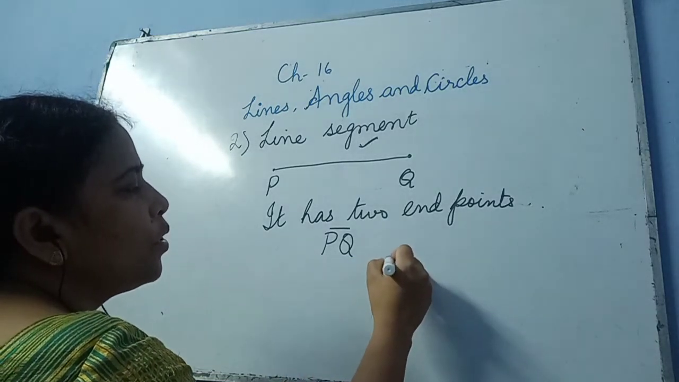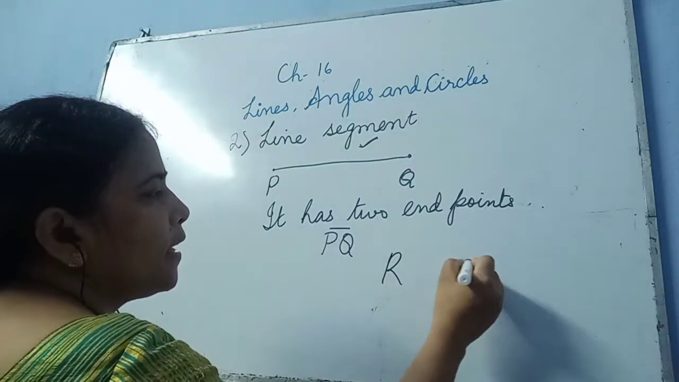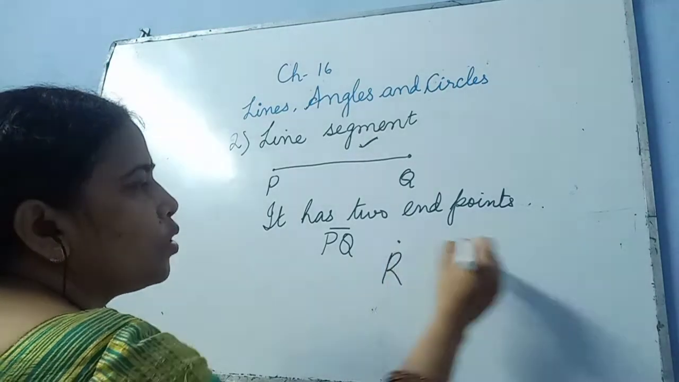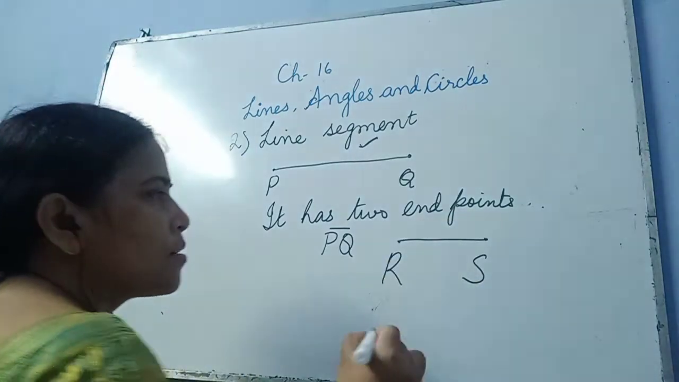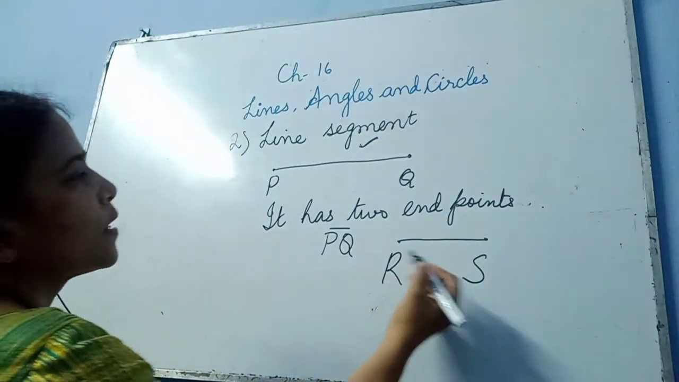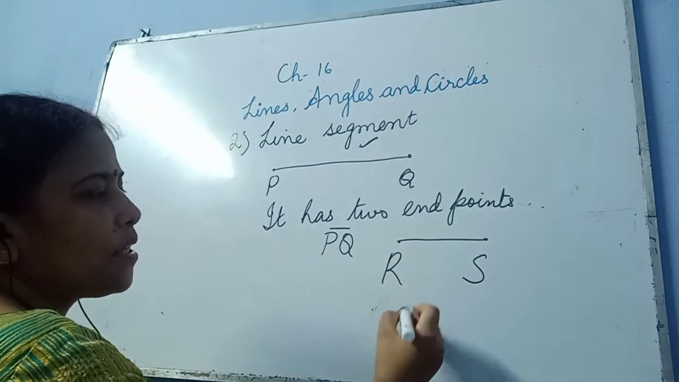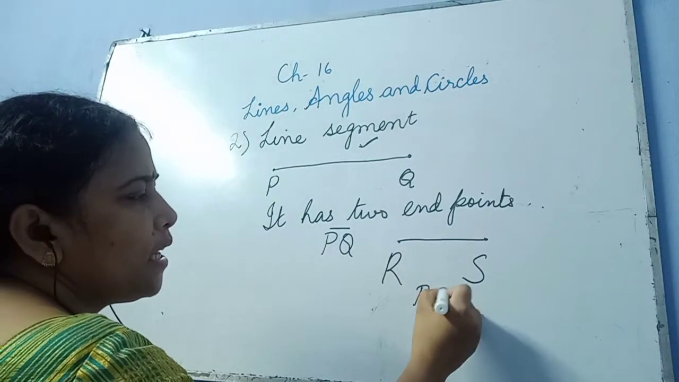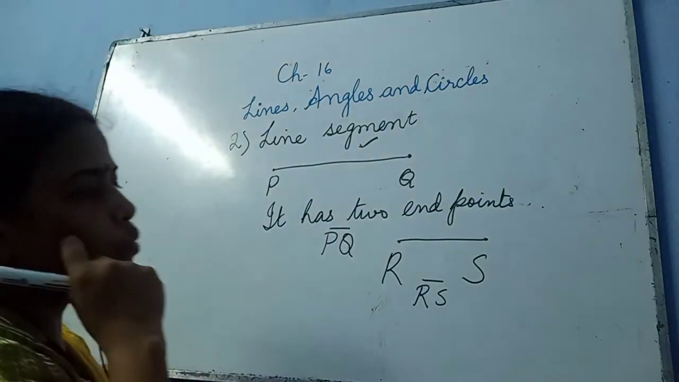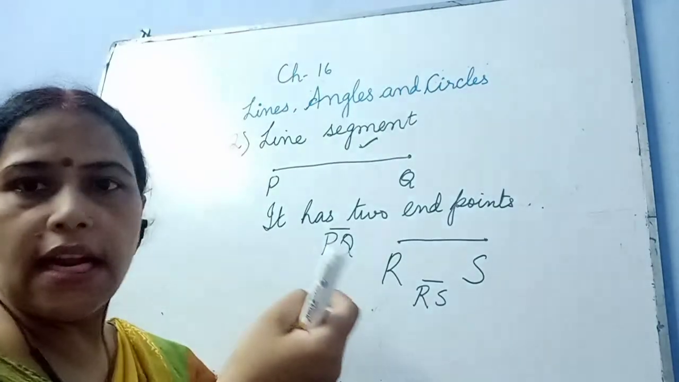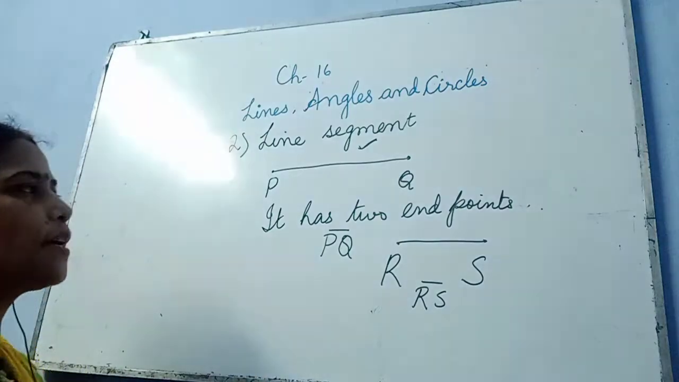Suppose I want to draw R and S. I will put 2 points over here and join them. Now this becomes my line segment. And how will I write it? I'll write it like this: RS, and above that a small line, and that will become a line segment.